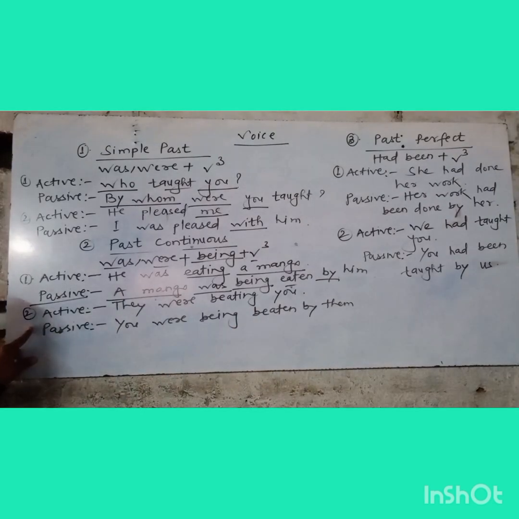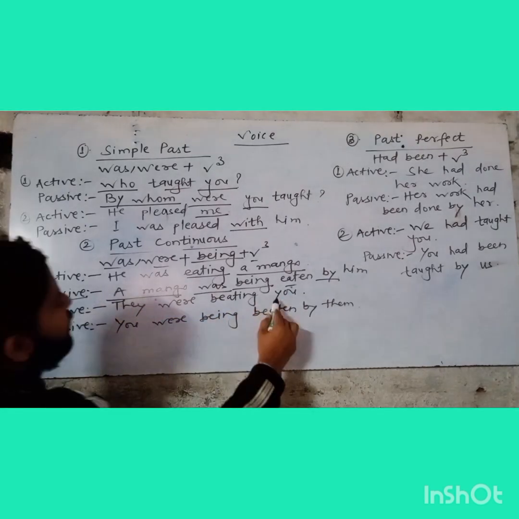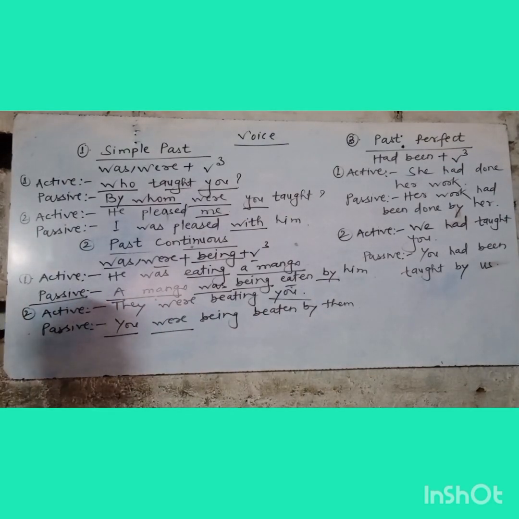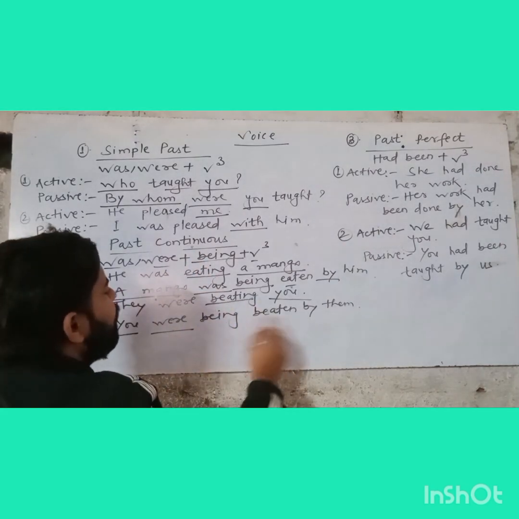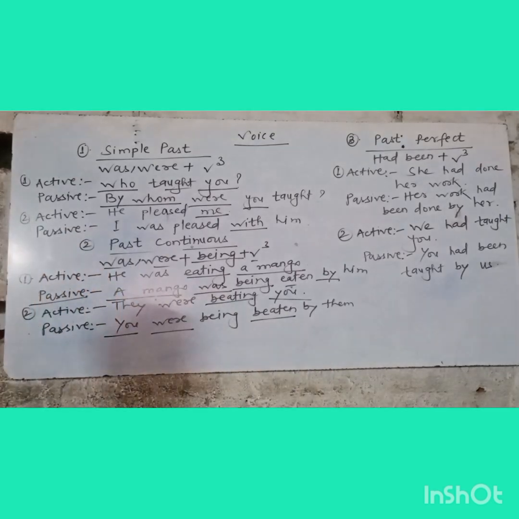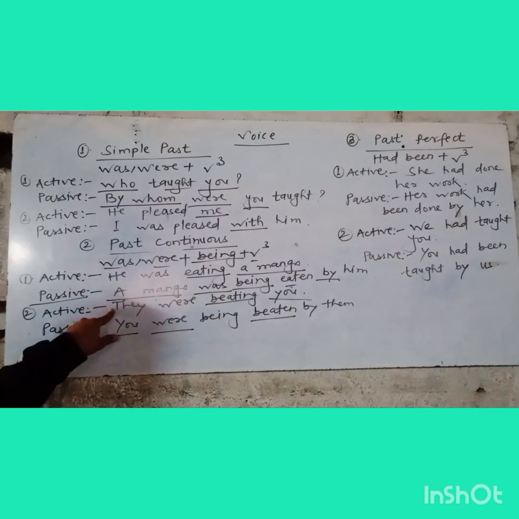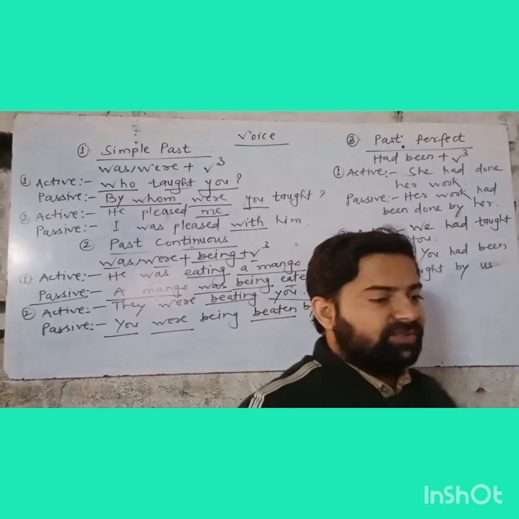Another example of past continuous is they were beating you. To make it passive, we will firstly write the object. The object is you, and then with the subject you we use were. Then we have to use being because of this rule, and then we will write the verb 3 of this verb, that is beaten, and we will write here by, and then the subject will be changed in place of an object. So the sentence they were beating you will be made like you were being beaten by them.